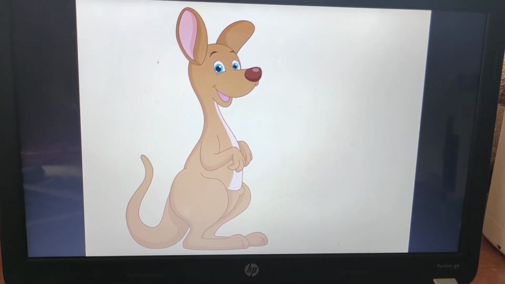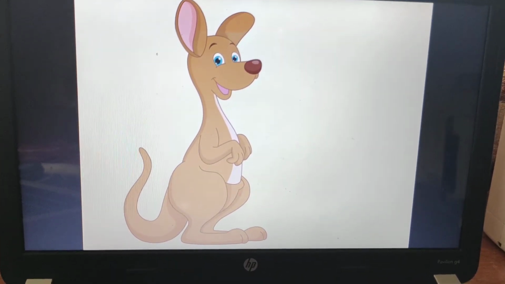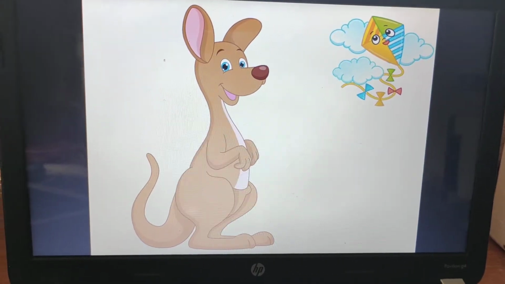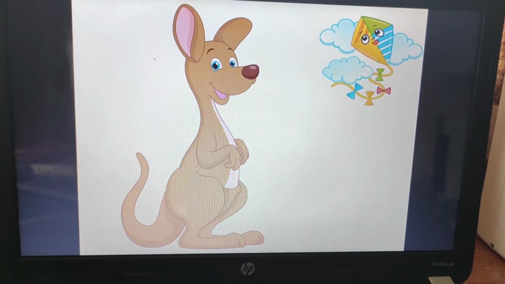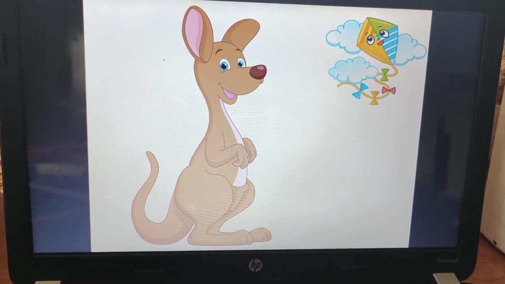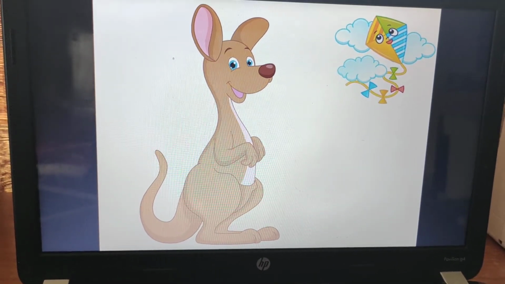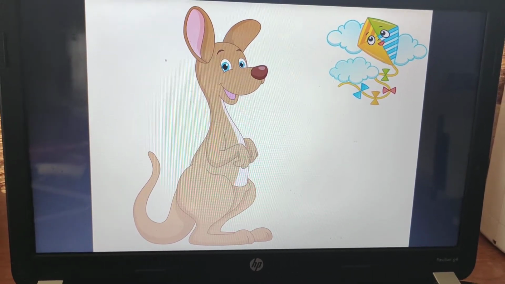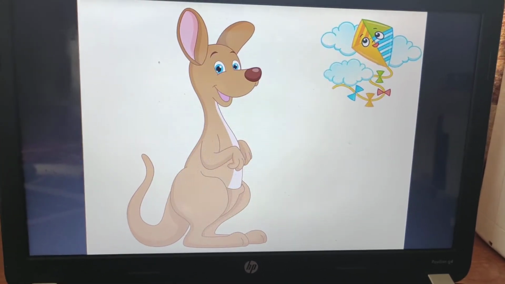So that is a kangaroo and his name was Kevin. Kevin the kind kangaroo is flying a kite. Kevin was very kind. He used to help people whenever they come to him for any help. So that is why he is very kind. And he was flying a kite that day.